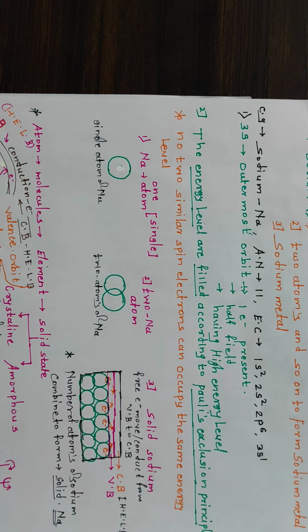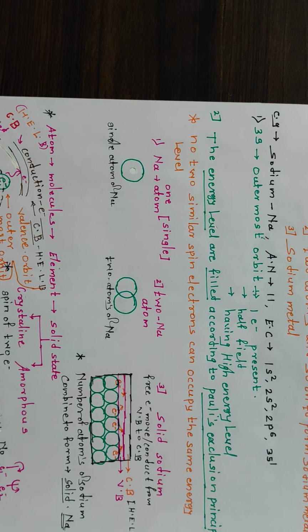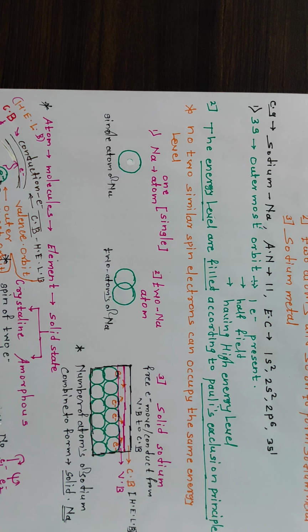It is half filled, having a higher energy level. Then next, Pauli's exclusion principle. The principle says that no two electrons of similar spin can occupy the same energy level.